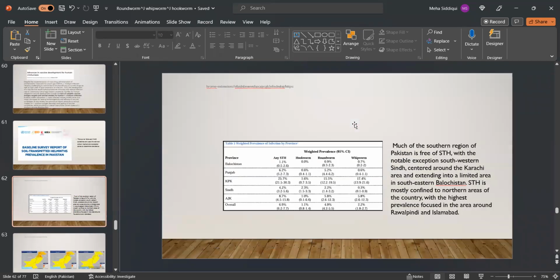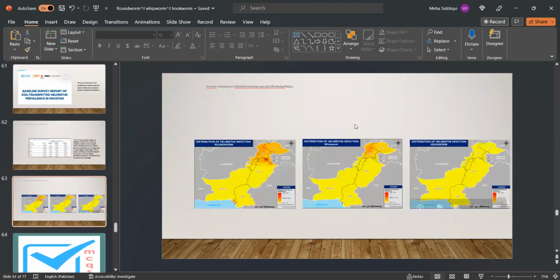According to it, much of the southern regions of Pakistan is free of these helminths, with the notable exception in southwestern Sindh, centered around the Karachi area and extending into limited areas in southeastern Balochistan. It is mostly confined to the northern areas of the country, with the highest prevalence found in the area around Rawalpindi and Islamabad.